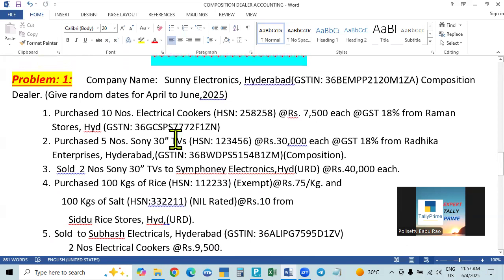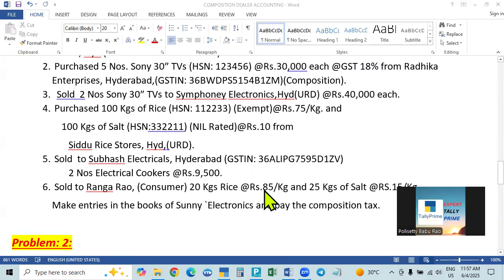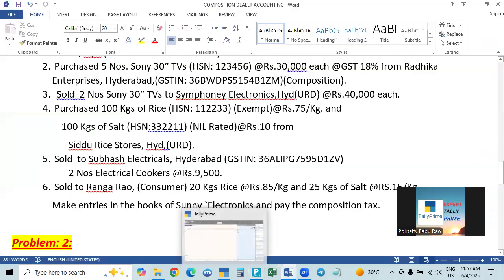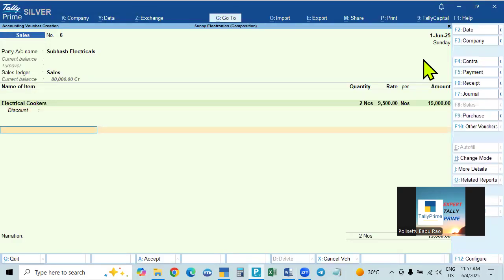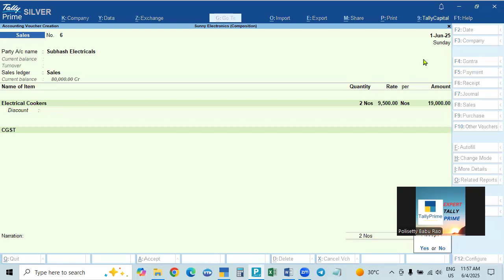How did we purchase the electrical cookers? We purchased at 7,500, plus tax 18%, for example, maybe more or less. So that is 8,850, but we sold for 9,500 rupees. This is cookers, total 19,000. Only one item we sold. If you calculate CGST, it will not calculate, because when you are selling, we cannot calculate the tax. Okay, this is 1st June.